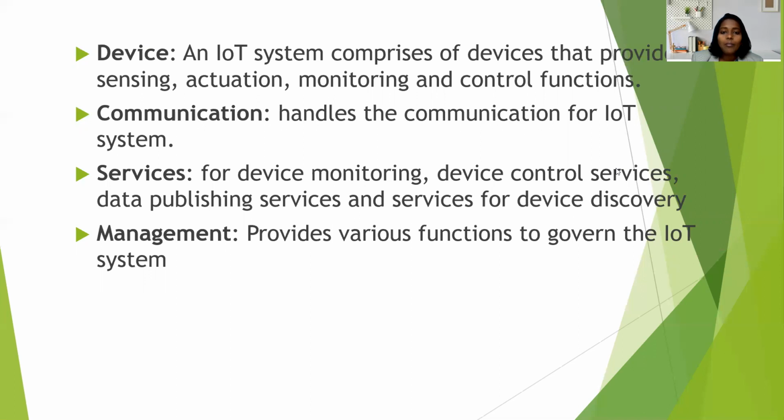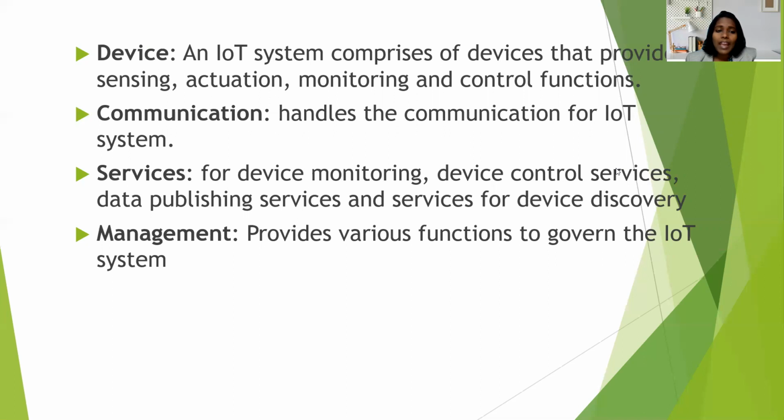The next block is application. The IoT application provides an interface that users can use to control and monitor various aspects of the IoT system. Applications also allow users to view the system status and view or analyze the process data.